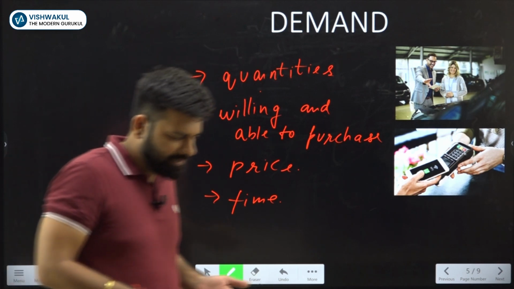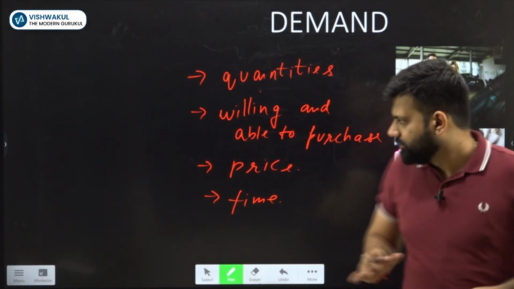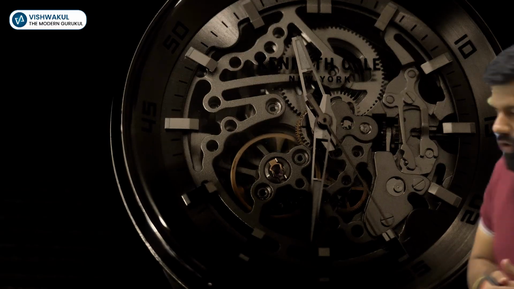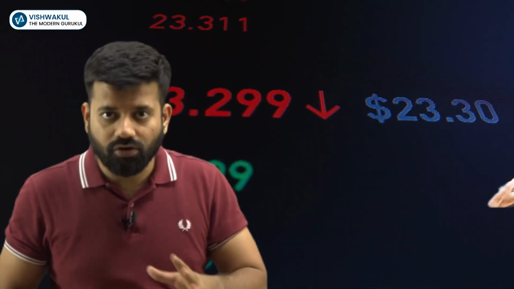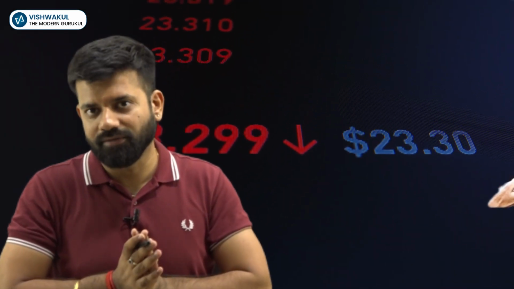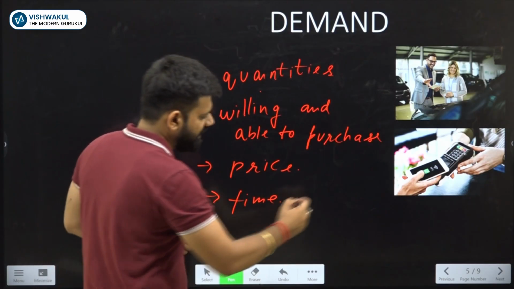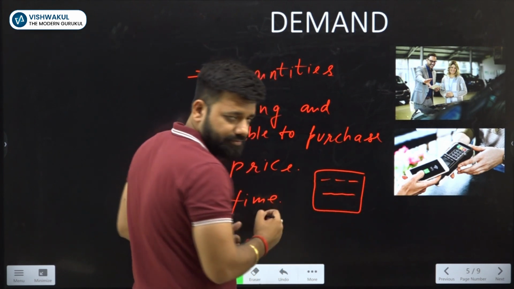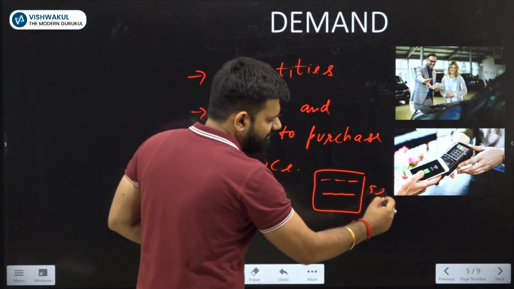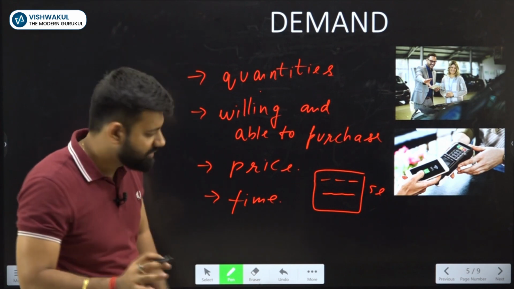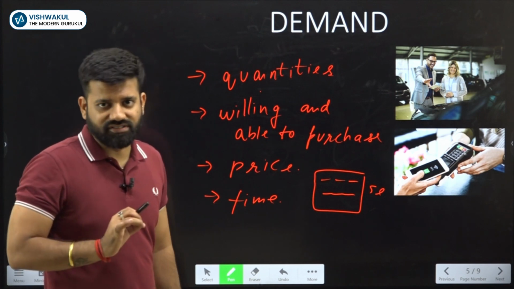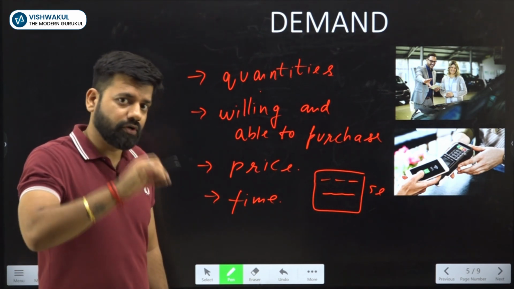For example, we can see the time period is a flow concept. Why is time period a flow concept? Because it is measured over a period of time. And there is another topic, stock, which is measured at a particular point of time. For example, there is one tank. The tank is filled with water. This tank is of 5 liters. Now I can measure this tank, like how much water is stored in it. So this is a stock concept.